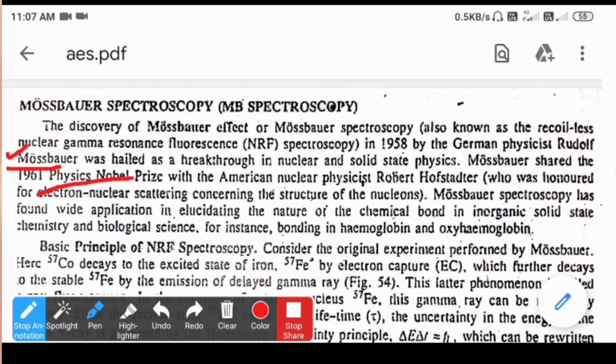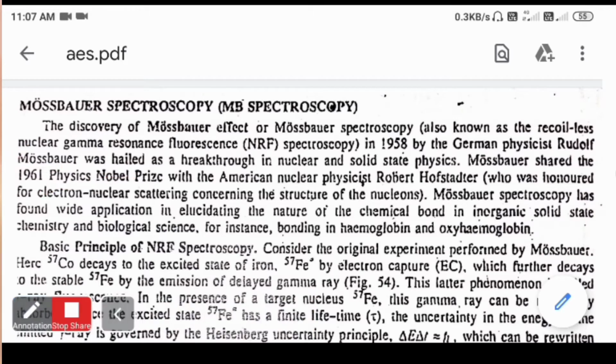Mossbauer spectroscopy has found wide application in elucidating the nature of chemical bonds and various types of bonding in biological samples. So in inorganic solids as well as some biological science, it finds important application in elucidating the chemical nature of bonds of the iron atom.